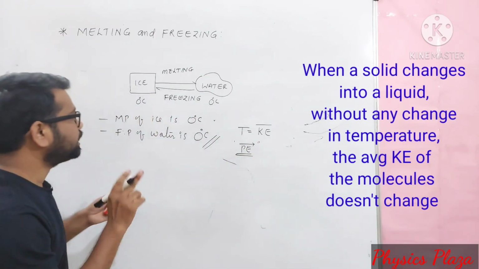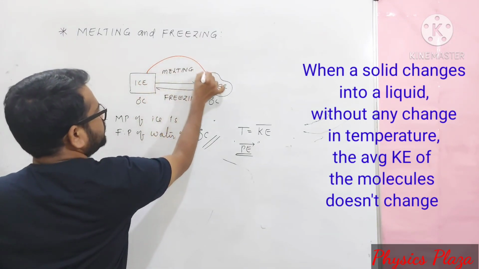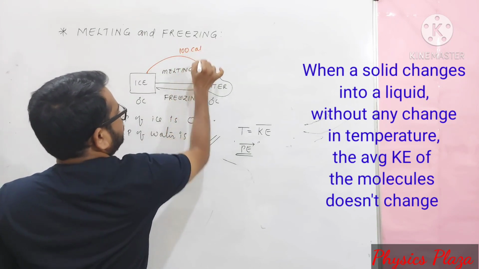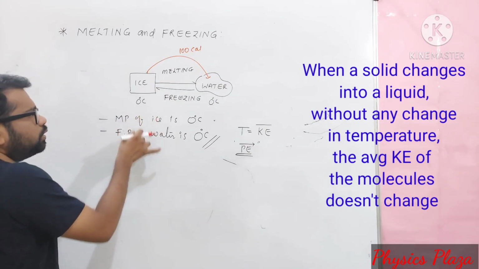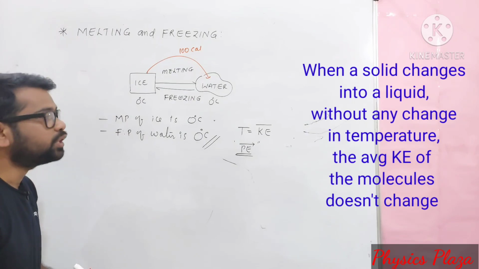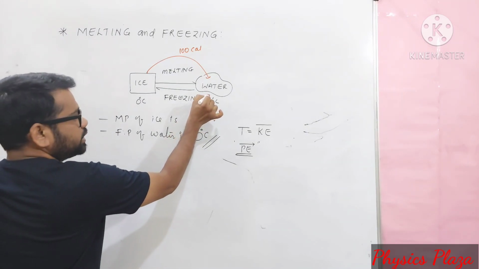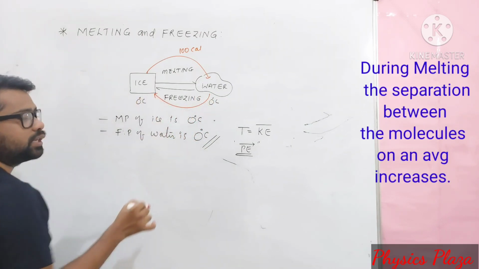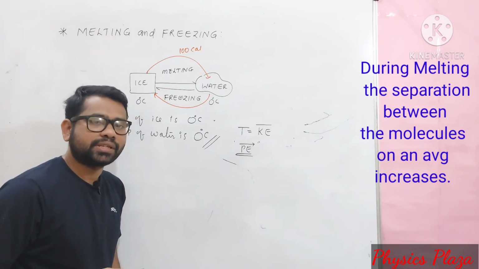And one more very important thing, children. Suppose in order to convert ice to water, it absorbs 100 calorie heat energy. Just an example, children. So ice absorbs 100 calorie heat energy to convert into water at 0 degree Celsius.